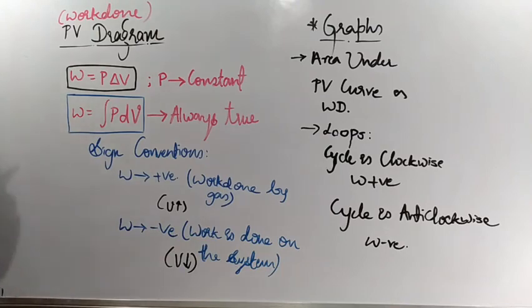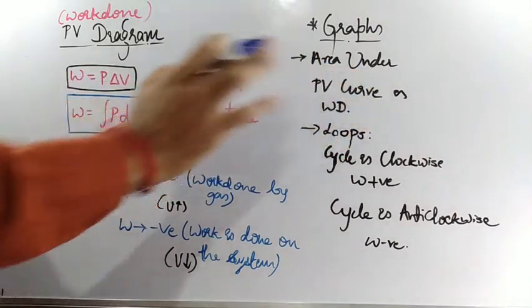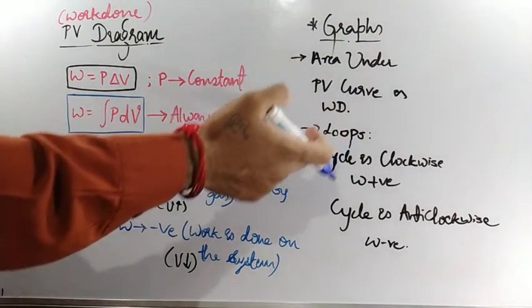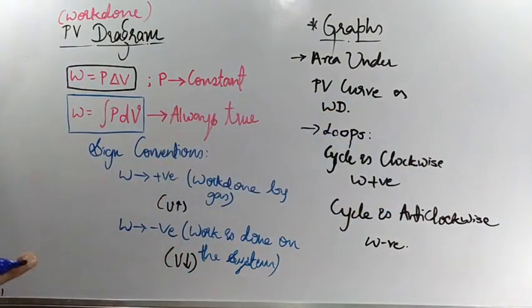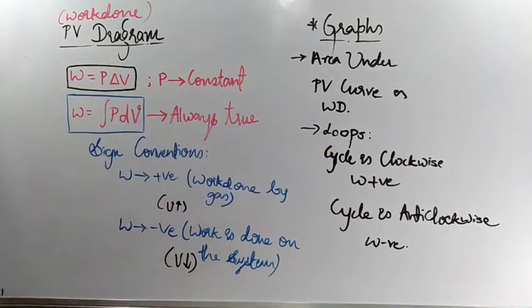Especially in graphs, the area under the PV diagram gives you work done, and if they give loops, meaning a cycle, a clockwise loop means work done will be positive. If the loop is anti-clockwise, work done will be negative. These concepts you should remember. In the next class we will be solving numericals on this. So quickly revise the formulas.